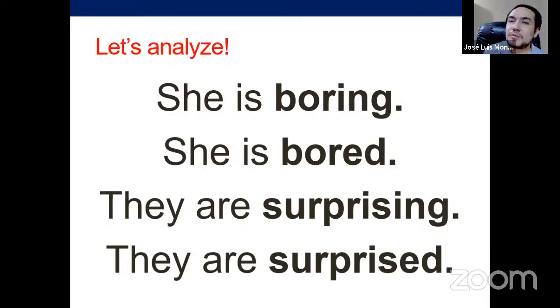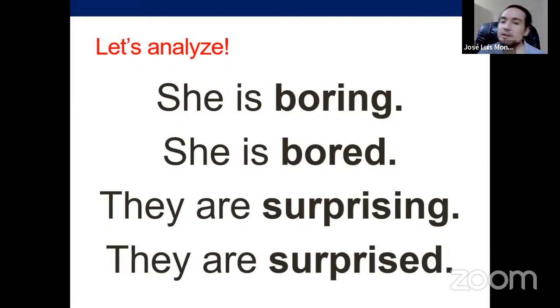For example, she's boring someone. But that's not what we have. Here they have to be adjectives, and they are just describing the person before the verb to be. So she's boring is describing her, and she's bored is describing her.